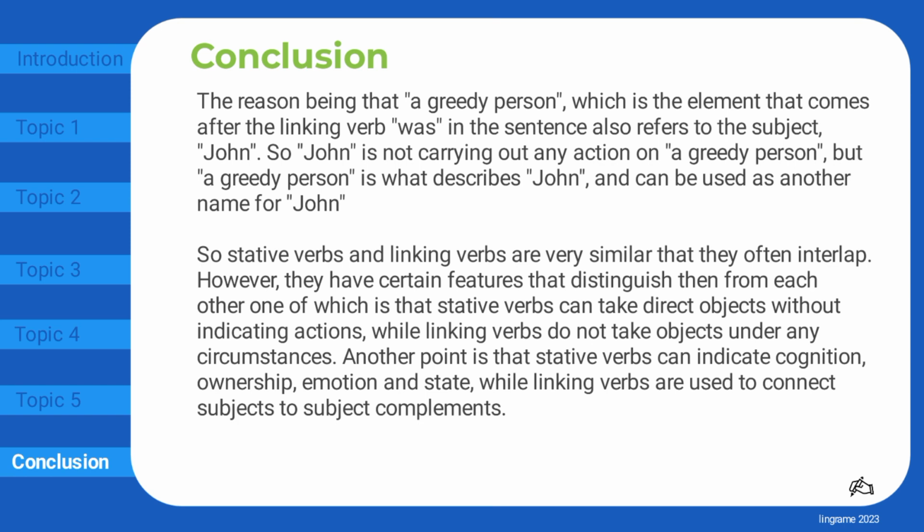So stative verbs and linking verbs are very similar and they often overlap. However, they have certain features that distinguish them from each other, one of which is that stative verbs can take direct objects without indicating actions, while linking verbs do not take objects under any circumstances. Another point is that stative verbs can indicate cognition, ownership, emotion and state, while linking verbs are used to connect subjects to subject complements.